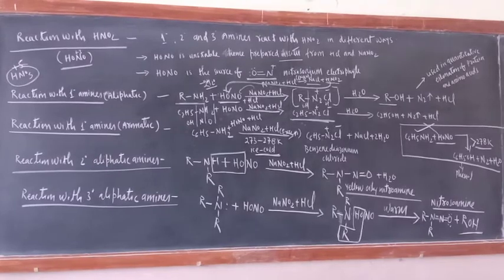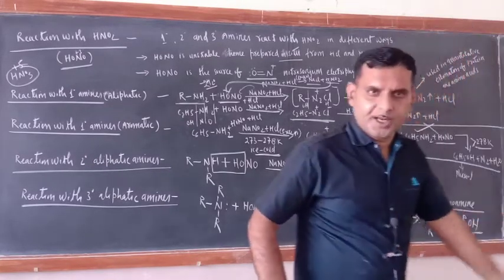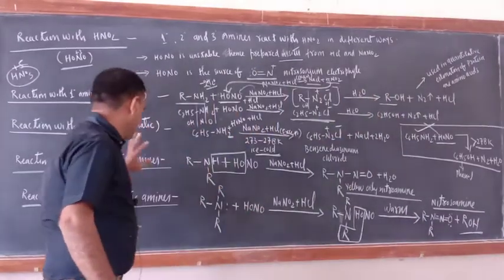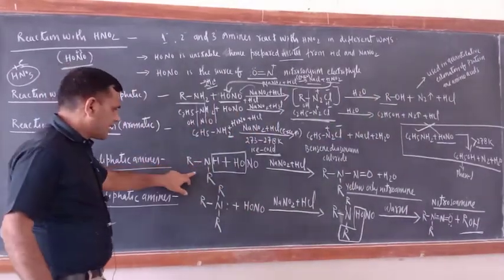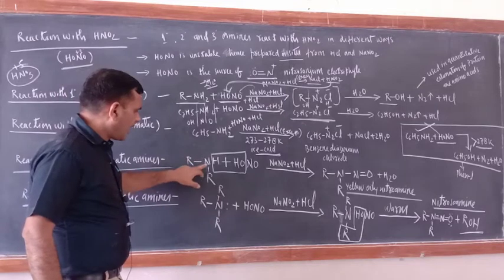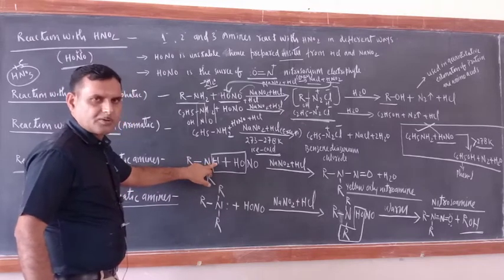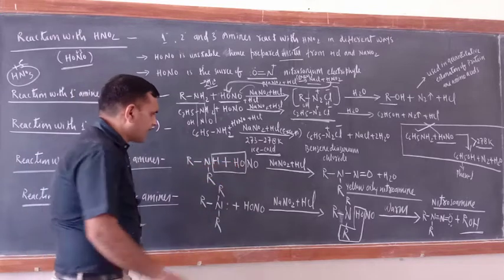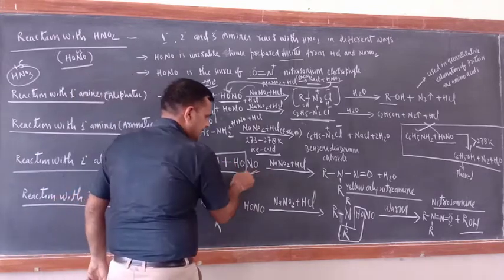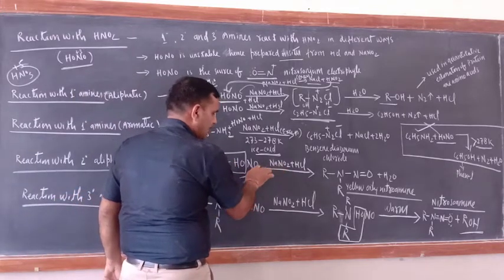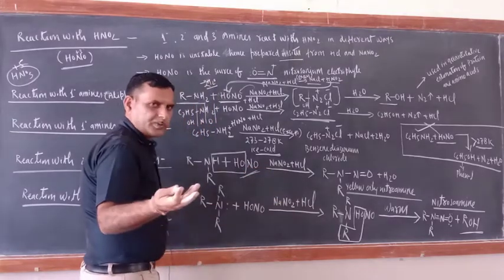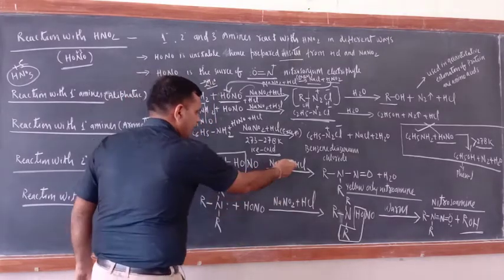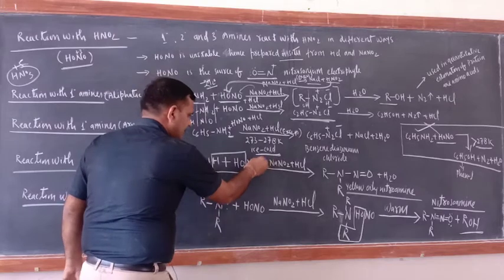Okay, now reaction with 3 degree aliphatic amines. Okay, sorry, 2 degree aliphatic amines. Very simple reaction is there. This is 2 degree amines, R, R and H. The functional group of 2 degree amines is NH. Okay, their reaction with HONO, nitrous acid. Now, how will you get this one? I already told you, in situ synthesis, NaNO2 plus HCl, then you will get this one.